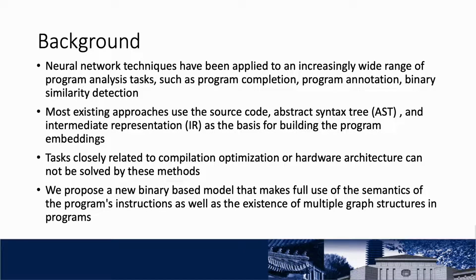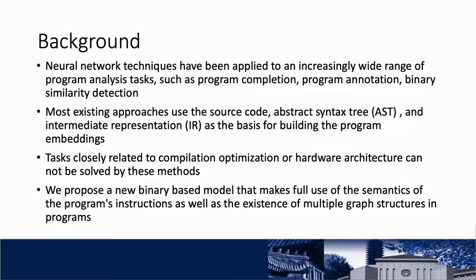In recent years, neural network techniques have been applied to an increasingly wide range of program analysis tasks. The key to analyzing programs with the help of deep learning techniques is to build proper program embeddings. However, most existing approaches use the source code, AST, and IR as a basis for building embeddings. Over the course from IR to final executables, a number of compilation optimizations are performed, and thus the code is changed to varying degrees depending on the compilation configuration. This makes these methods unable to handle analysis tasks that are closely related to compilation optimization or hardware architecture.